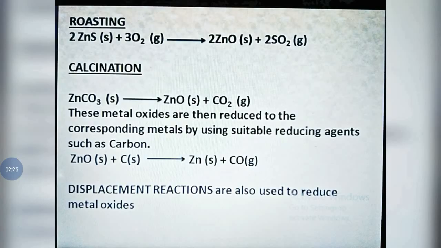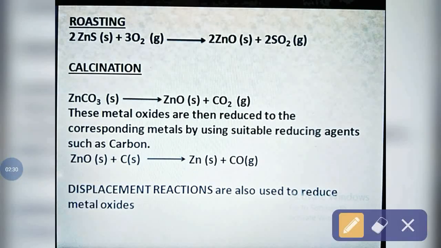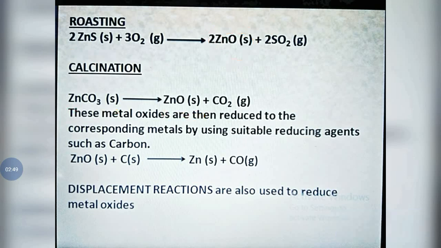Here, examples are given. Roasting, you can see zinc sulfide. Zinc sulfide, when we heat it, converts to zinc oxide. And again that zinc oxide, a metal oxide, when it is heated, converts to pure metal. And calcination, you can see zinc carbonate, when it is heated, converts to zinc oxide. Again when it is heated, it converts to pure metal.